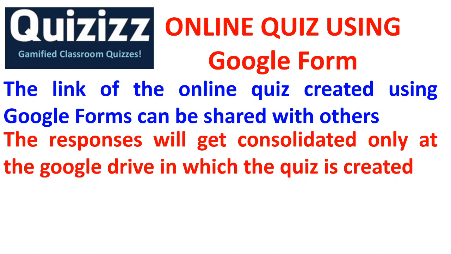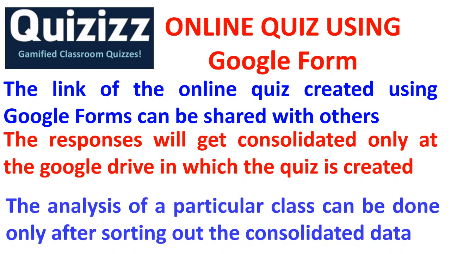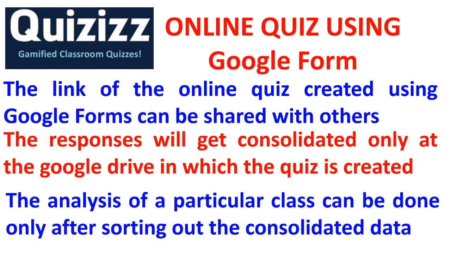There is one more option. I can make all these 5 teachers to whom I have already shared the link as moderators. In turn, all the 5 moderators will get all the 250 responses. One more option is there. We can get the responses in an Excel worksheet. You can download it, you can sort it out. Therefore, the analysis of a particular class can be done only after sorting out the consolidated data.